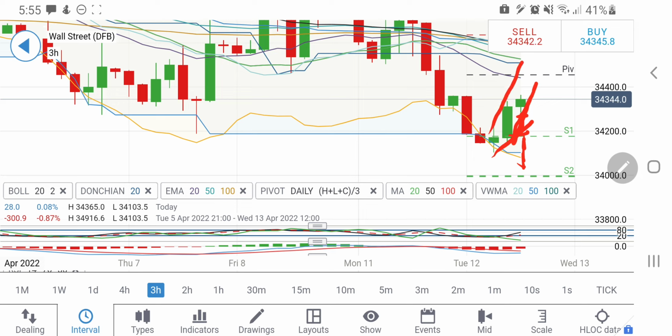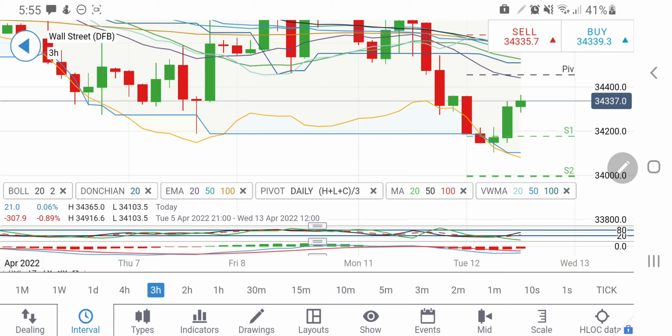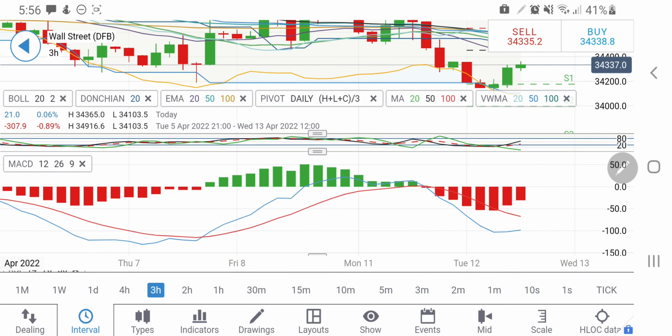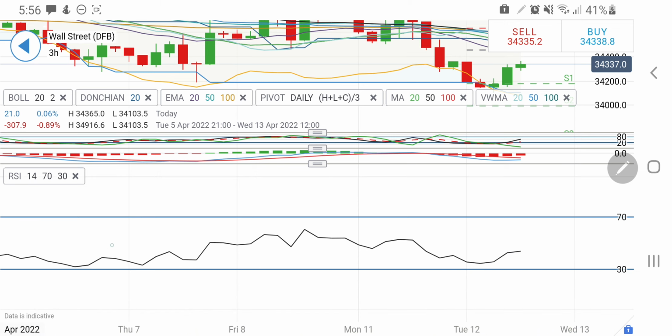On the upside, yes, there is a possibility that it may try to hit 34,440, 460 zone, and in fact can hit 34,500 before looking forward to a drop. The next resistance beyond 34,500, 600 zone can also be achieved here. Now look at this, the 3-hour stochastic looking upwards, MACD trying to converge, RSI not showing any signs.